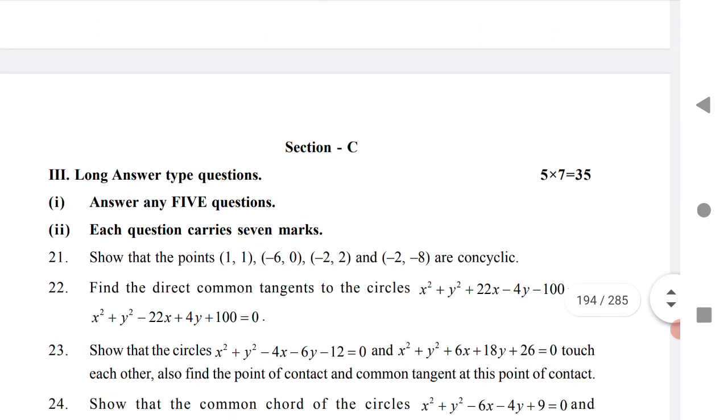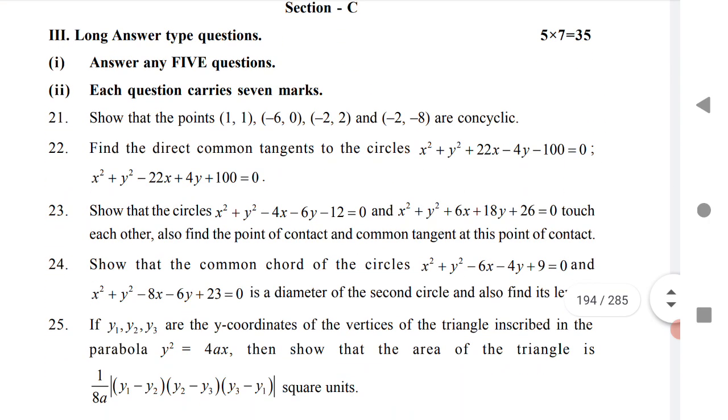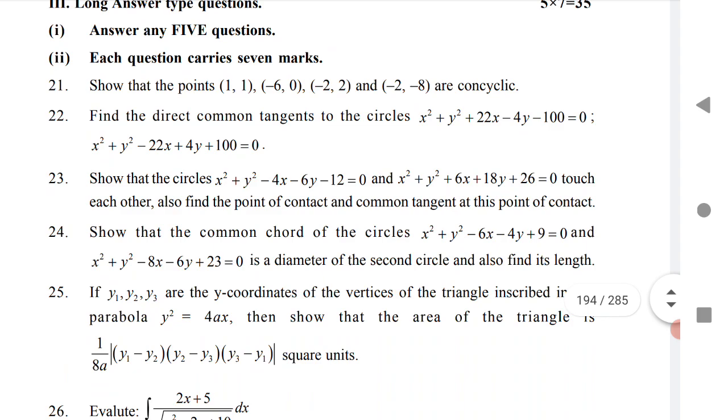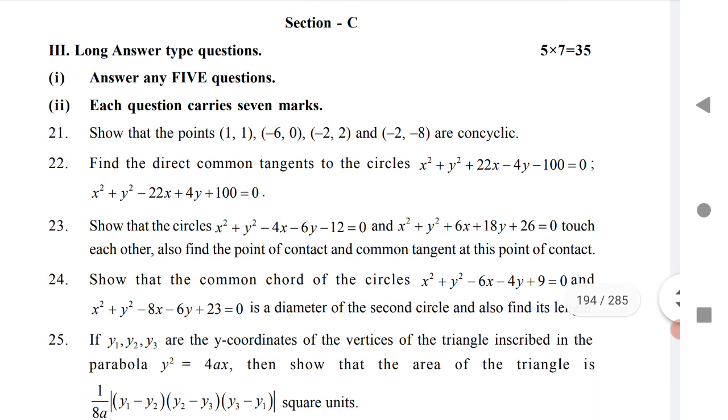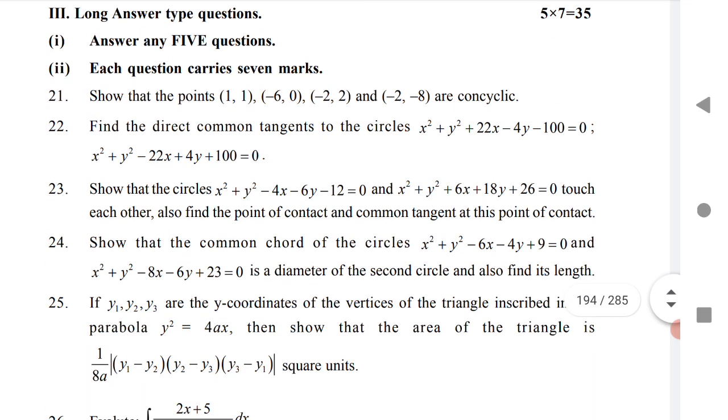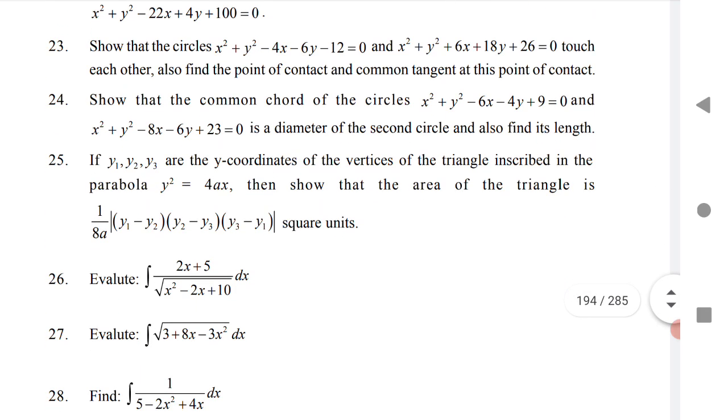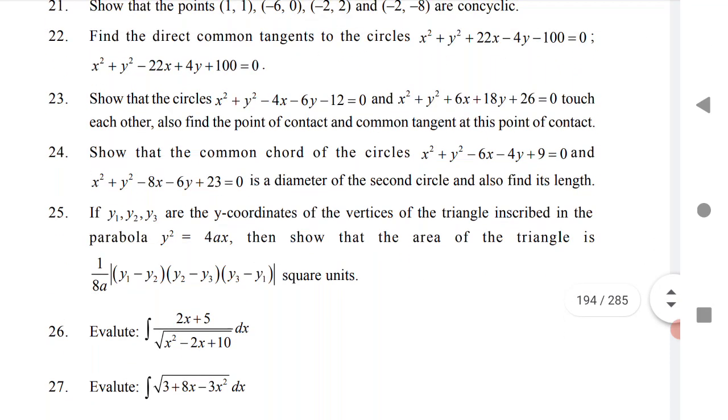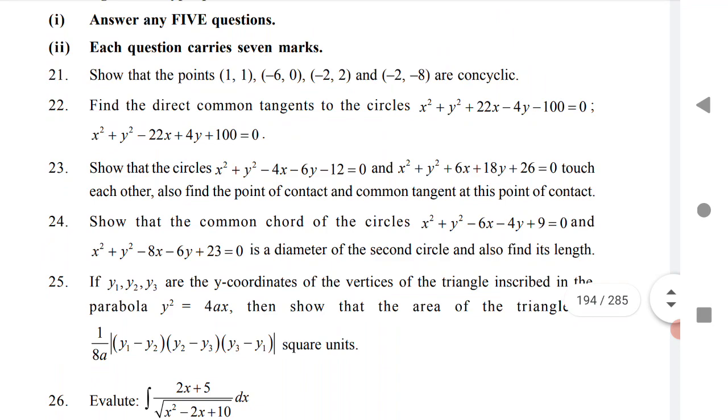Let us go to Section C, a very important section for 7 marks. In this Section C also there are 50% more options given by BIE. Questions 21 to 30 are given. Let us see from which chapter they are asking these questions.